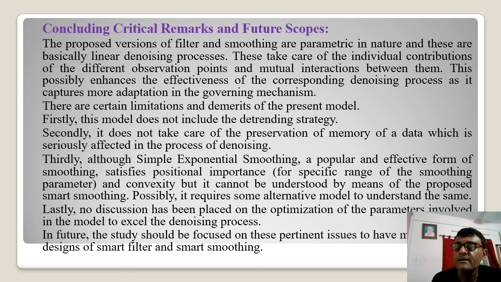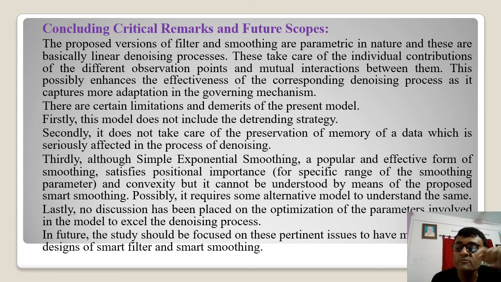If we have previously in the observed data some memory of 3, or 2, or 4, whatever it might be, whenever we adopt some form of denoising mechanism, it is perturbed. 3 becomes 4 or 5, or 3 becomes 2, something like that. So in most cases, it is seriously affected. We have not taken care of these issues also, and future work should take care of this.